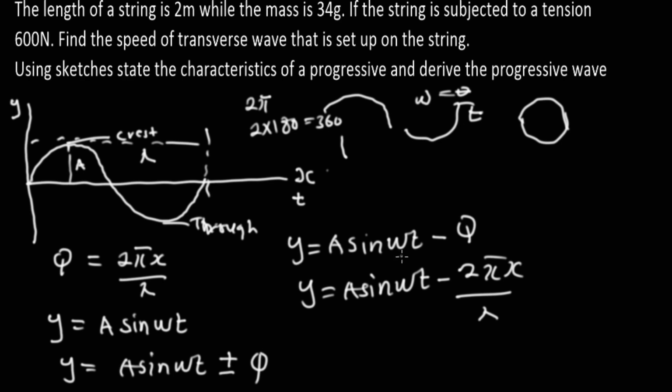Now, what is the characteristic of a progressive wave? They say using sketches, state the characteristic of a progressive wave and derive the progressive wave equation. This is the progressive wave equation we've derived. We can still use this equation to get other equations, but I'm not going into that, because right now I'm only answering the past questions.